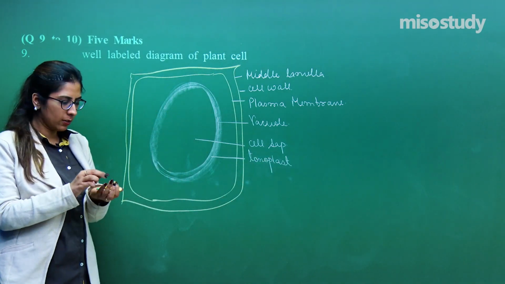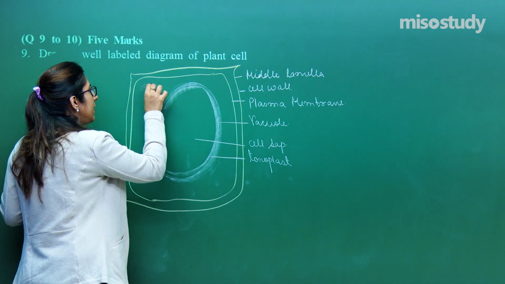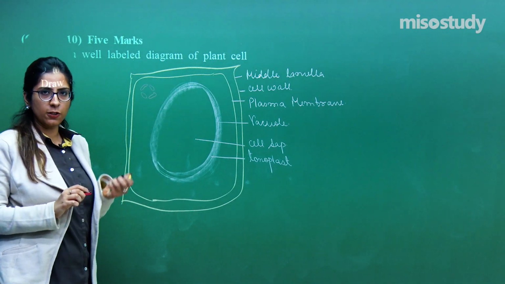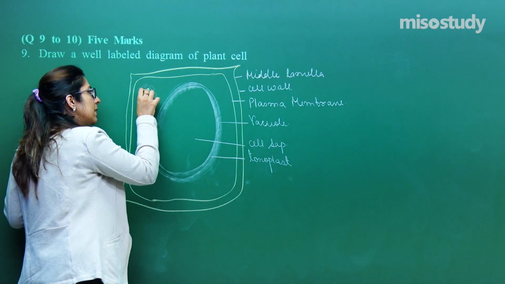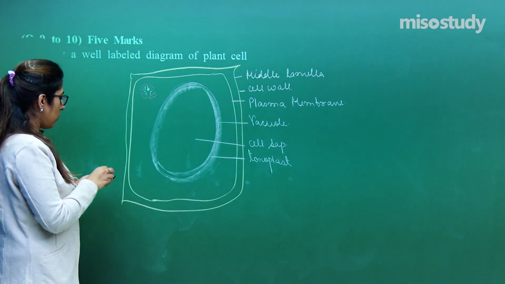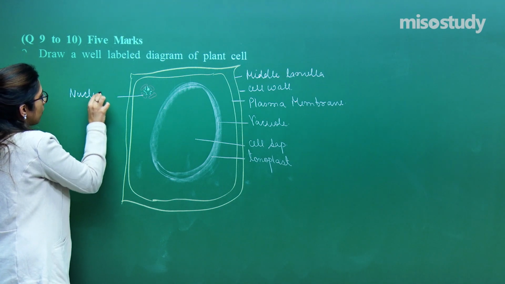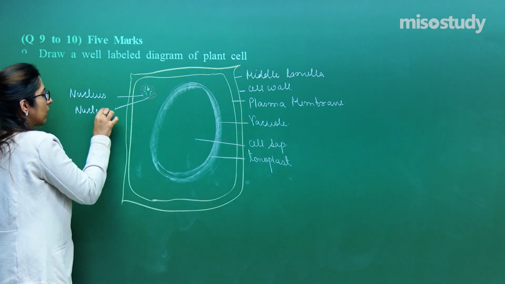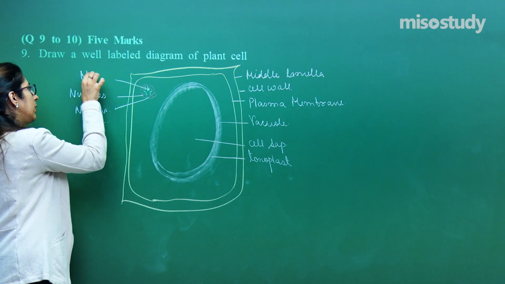Remember one very, very important structure. In this case, a well-defined nucleus is present, which has a nuclear pore. A nucleolus is also present, and these are the chromatin fibers present. So, this is termed as the nucleus. This is termed as the nuclear pore. This is termed as the nucleolus.